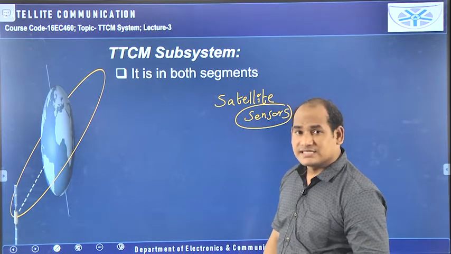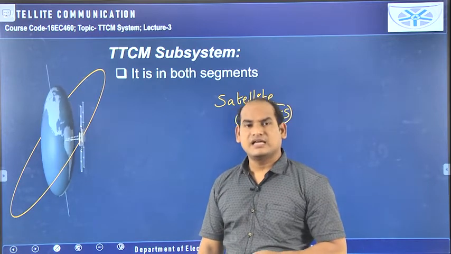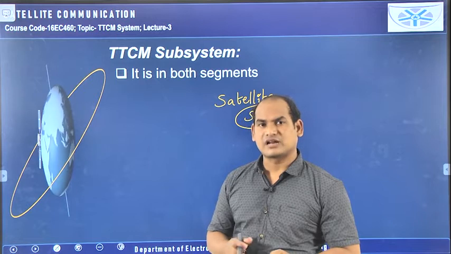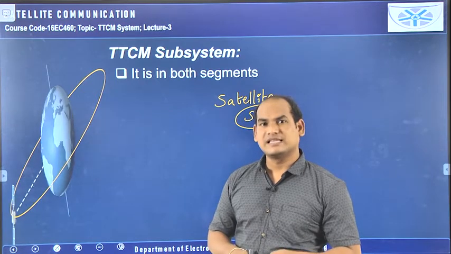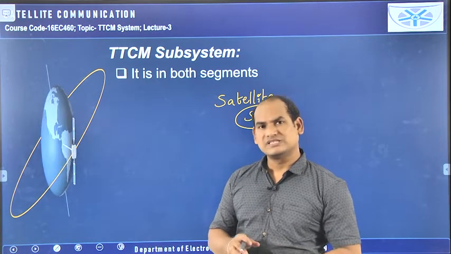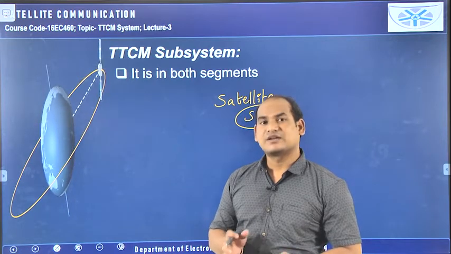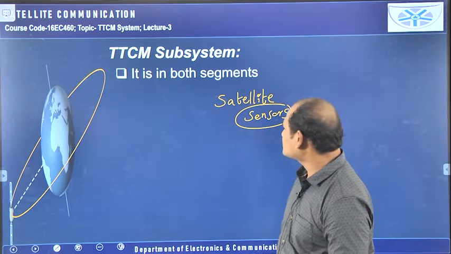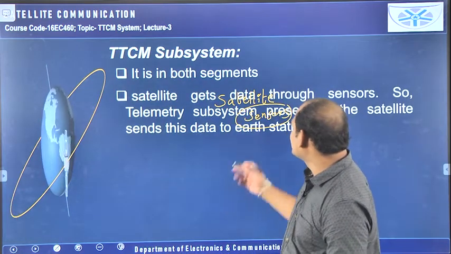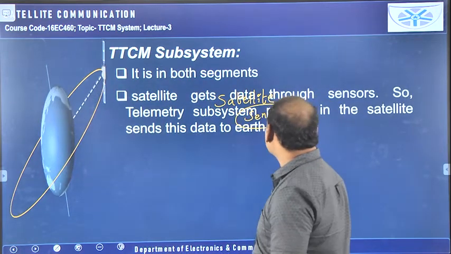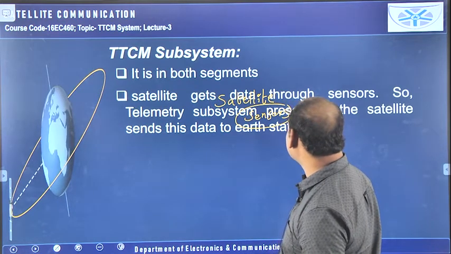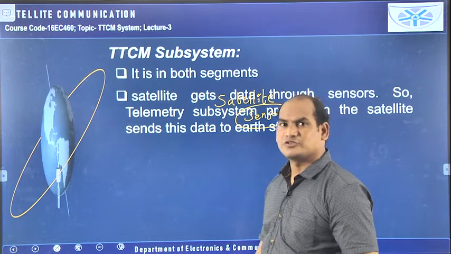Next, after placing the satellite into its orbit, the taking care of that satellite position and altitude of that particular orbit will also be done by the satellite operator who is in the Earth station. This entire process is also done by the TTCM subsystem only. And same thing is given here. The satellite is getting the data from the sensors, so the telemetry subsystem present in the satellite sends the data to the Earth station.